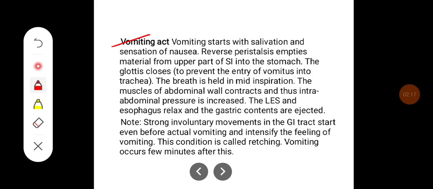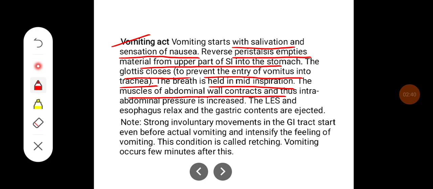Vomiting act. Vomiting starts with salivation and sensation of nausea. Reverse peristalsis empties material from the upper part of the small intestine into the stomach. The glottis closes to prevent the entry of vomitus into the trachea. Then the breath is held in mid-inspiration. The muscles of the abdominal wall contract and thus intra-abdominal pressure increases. The lower esophageal sphincter and esophagus relax and the gastric contents are ejected.